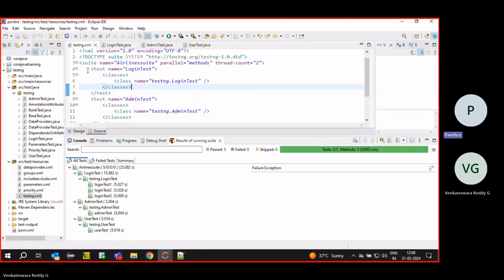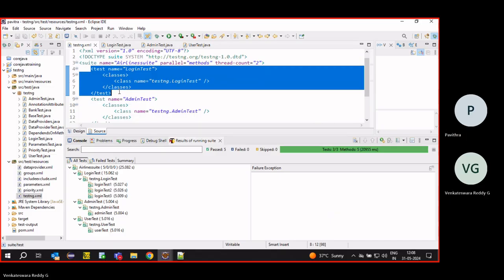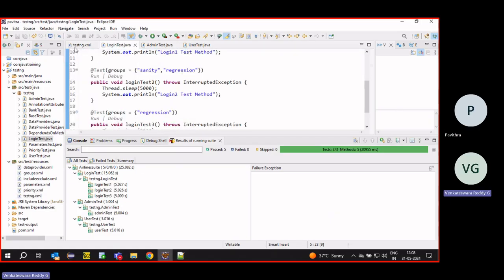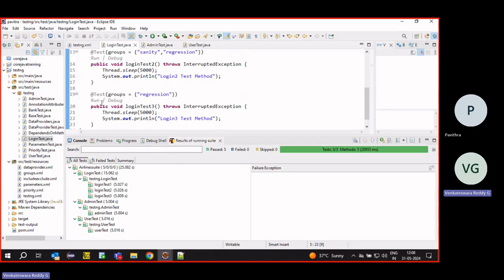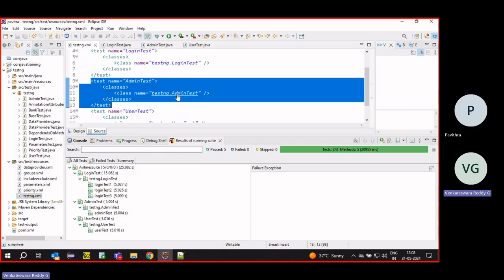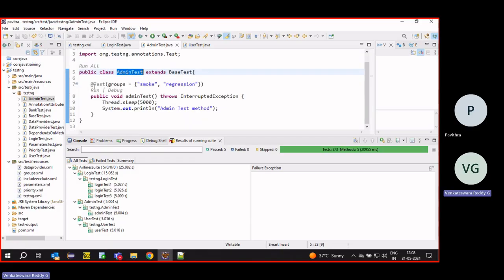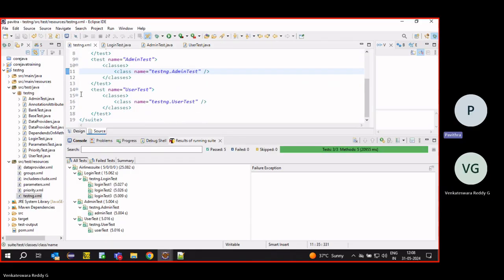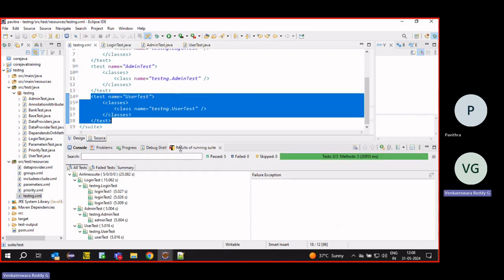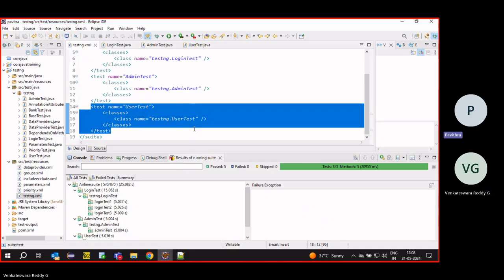First it will take from here. It will execute two threads. First 2 executed. Remaining only 1 is there. Right, first these 2 will execute, then only 1 is there. This one will execute. Now come to the second module. It has only 1. We have given 2, but still we have only 1. It will execute only 1. Again, the third one has only 1. It will execute 1. Suppose 10 test cases are there. 2 execute, so it's 5 times. Okay. That means at a time 2 test cases will execute.